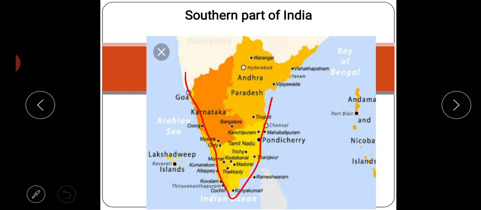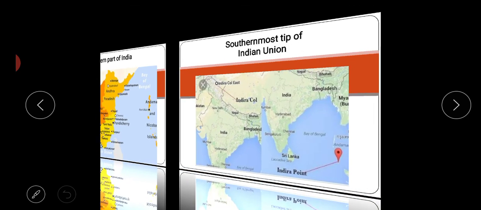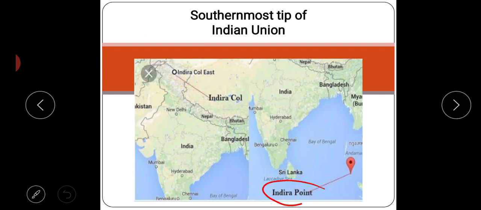Okay. Now see, this is the coastline. Coastline means where land and sea meet. And which is the southernmost tip of India? On the mainland, the southernmost tip is Kanyakumari. See, Kanyakumari is here, this is the last point. But because islands are also there, we can say the southernmost tip of the Indian Union is Indira Point, and it is in the Andaman and Nicobar Islands.